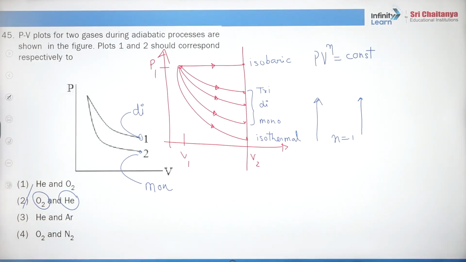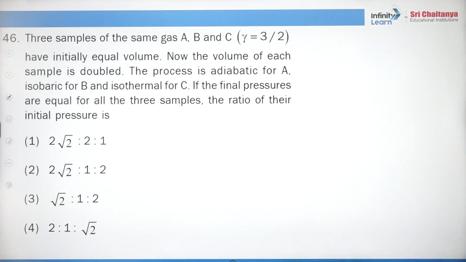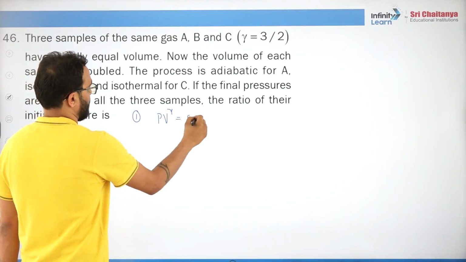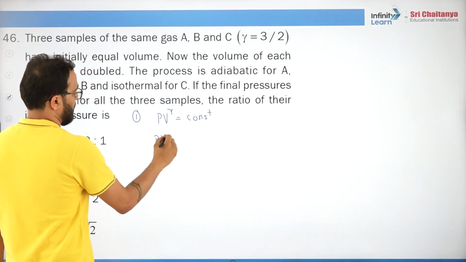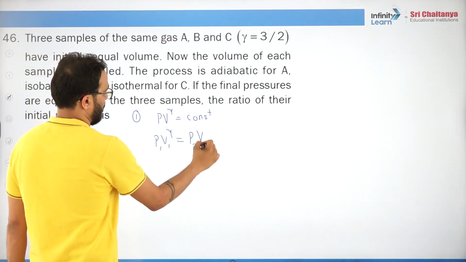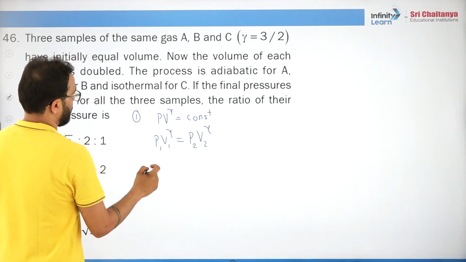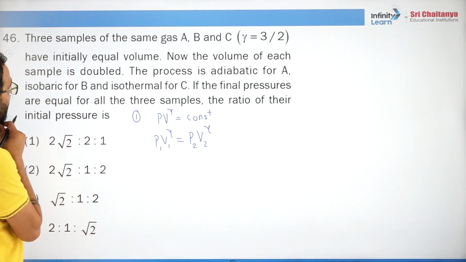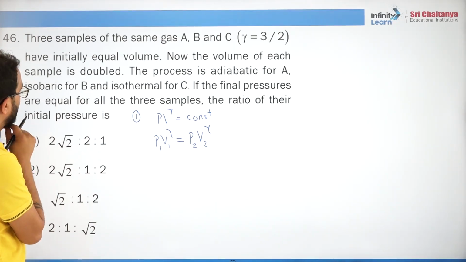Come on, let me know. Yes, okay. Now this is an easy one. 3 samples of the gas, initial equal volume. Now the volume of each sample is doubled. The process of first is adiabatic, second is isobaric, third is isothermal. Final pressure, okay. So for adiabatic you will say PV to the power gamma is constant. So you will say, sir, P1 V1 to the power gamma is equals to P2 V2 to the power gamma. Okay. So final pressures will be equal for all the 3 samples. Achha, final pressures are equal. Initially they have the same volume. The ratio of the initial pressures.